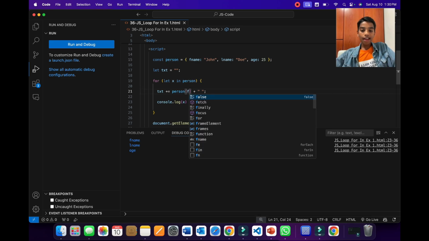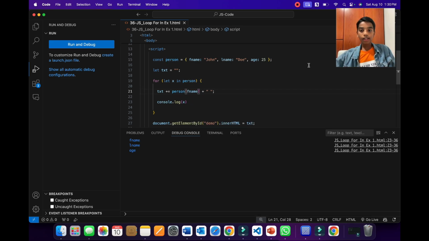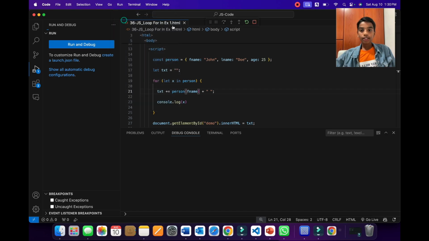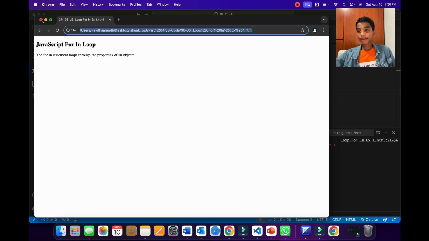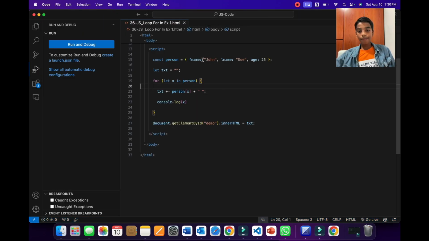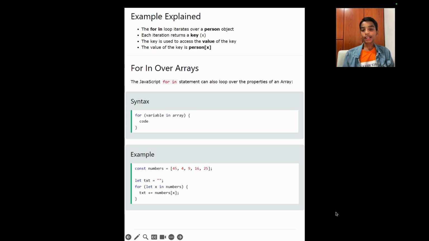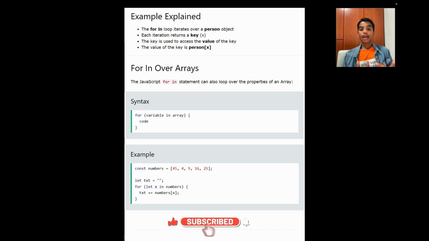That's because if you write fname over here, then it will always show the fname. Since the property names are coming into x, we can easily find the values. So now let's go back to the PPT to learn more. Example explained: the for in loop iterates over a person object. Each iteration returns a key, which is x, and then the key is used to access the value of the key, and the value is person[x].